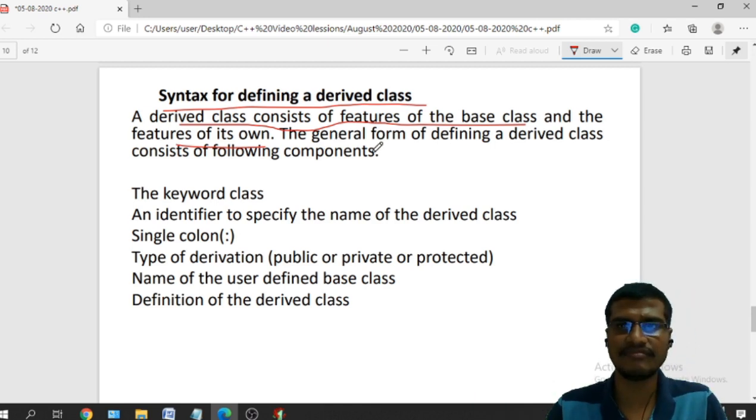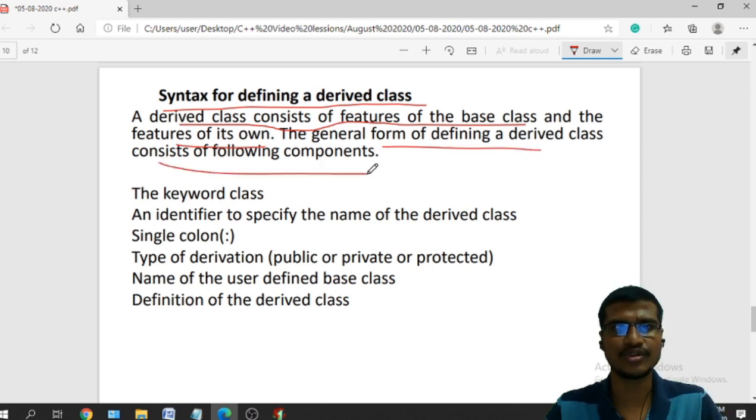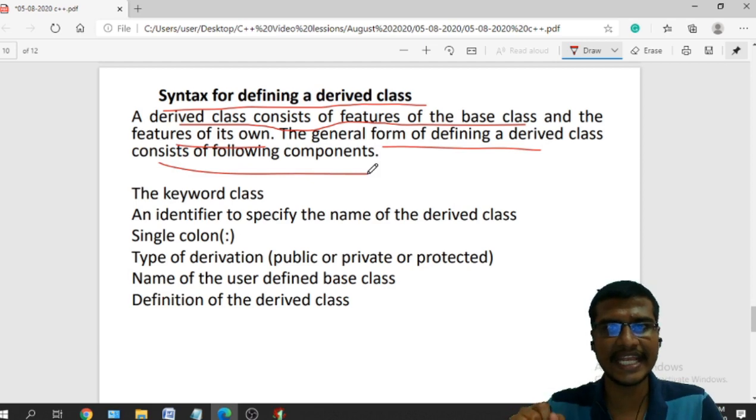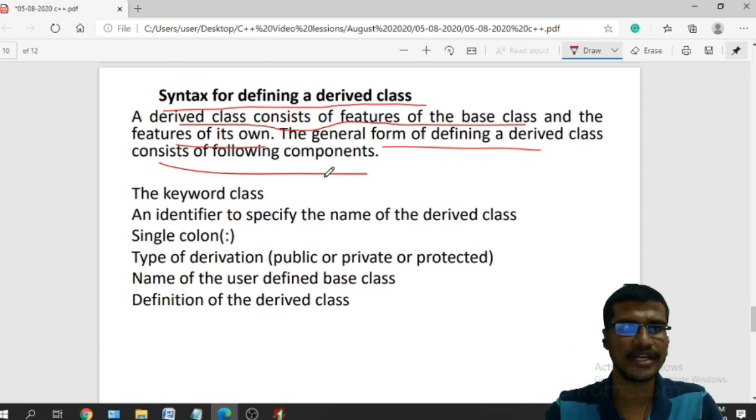The general form of defining a derived class consists of the following components. So what is the syntax for creating a derived class from the existing base class? It contains all these things. The first one is the class keyword.